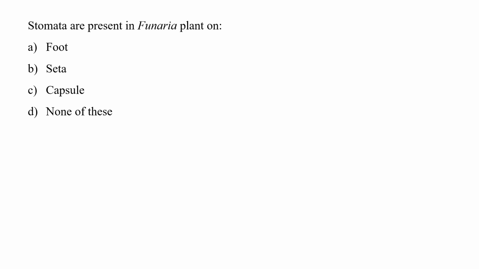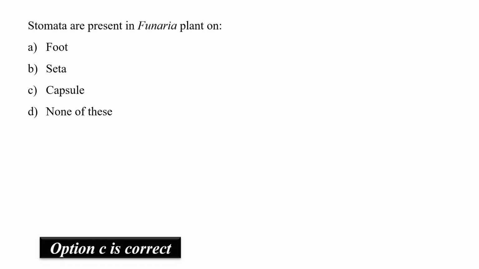In Funaria, as stomata are absent in the leaves, they are present in the capsule, that is, the apophysis. This apophysis is covered by epidermis. It also has a substomatal cavity. Within the epidermis, there is a broad spongy zone of sterile cells that are rich in chloroplast. So, stomata are present in the capsule. So, the correct option is option number C.